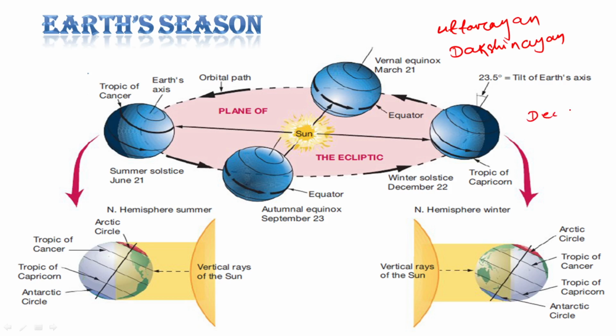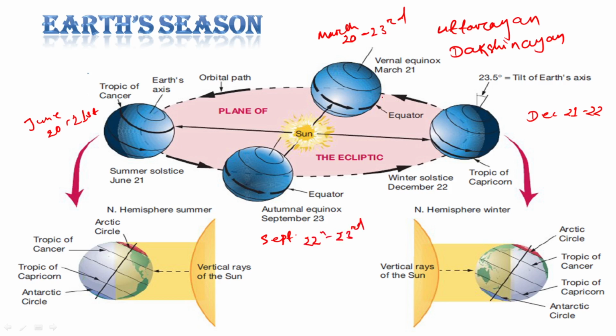After that, here it is March 22nd, 23rd; here it is June 21st, 22nd; and here it is September 22nd, 23rd.